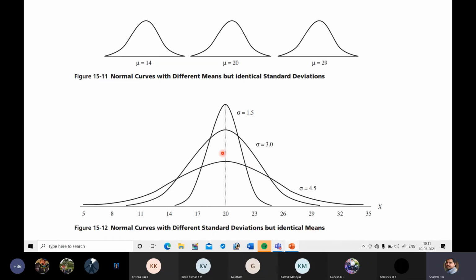But look at the curve. Suppose the deviation is 1.5: the curve is narrow and you can see a peak here. So you can see a peaked curve where the deviation is narrow, or the data is narrowly dispersed. Next, if the deviation is plus or minus 3, then you will get this curve. If the deviation is broader, you will get a curve like this. The shape of the curve will vary depending on the deviation.